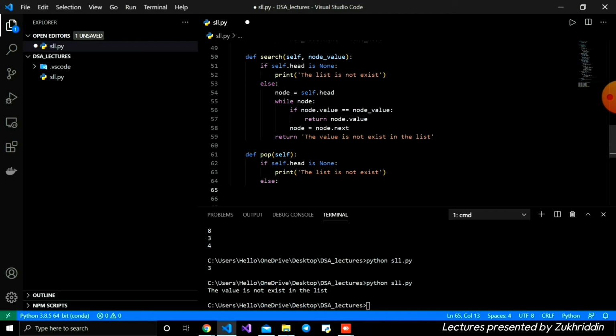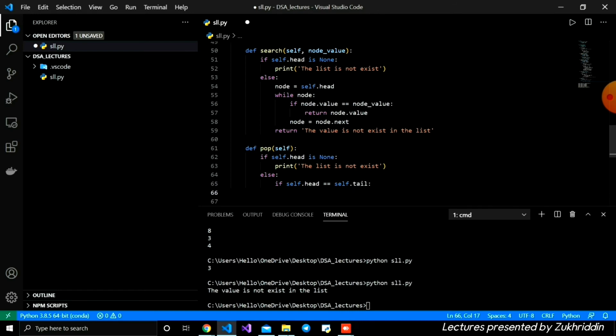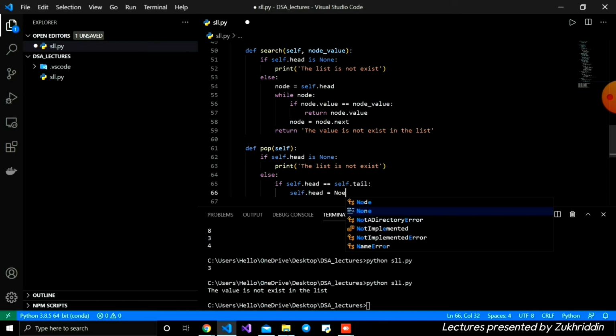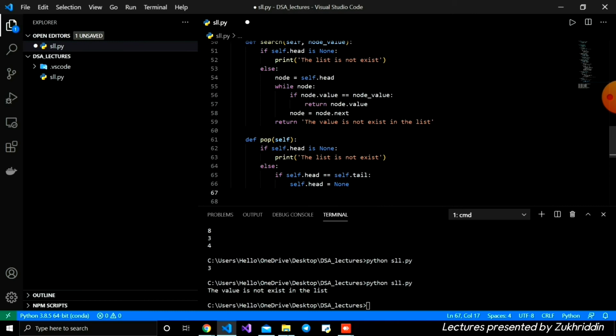Firstly, we need to write inside the logic: if self dot head is equal to self dot tail, it means we have only one node. Then we need to write self dot head is equal to none, and self dot tail is equal to none.